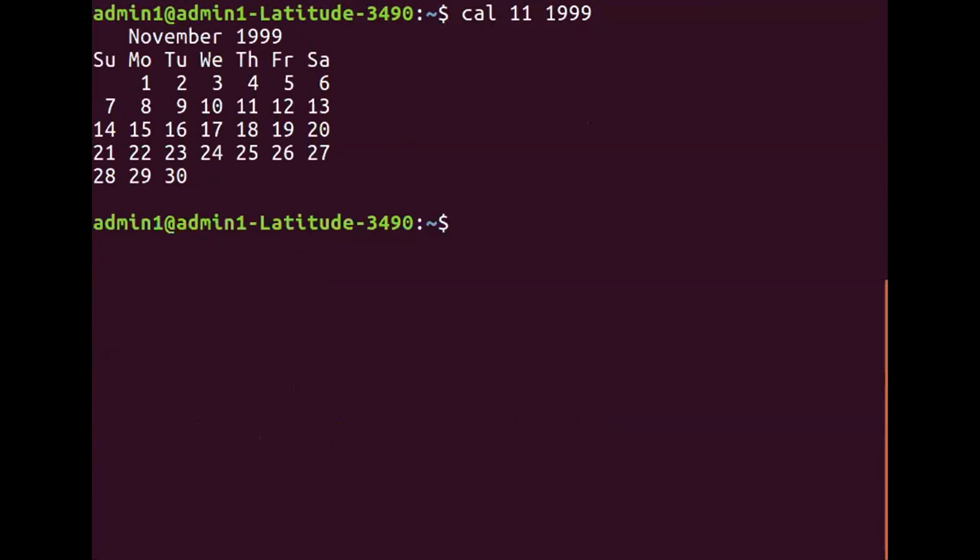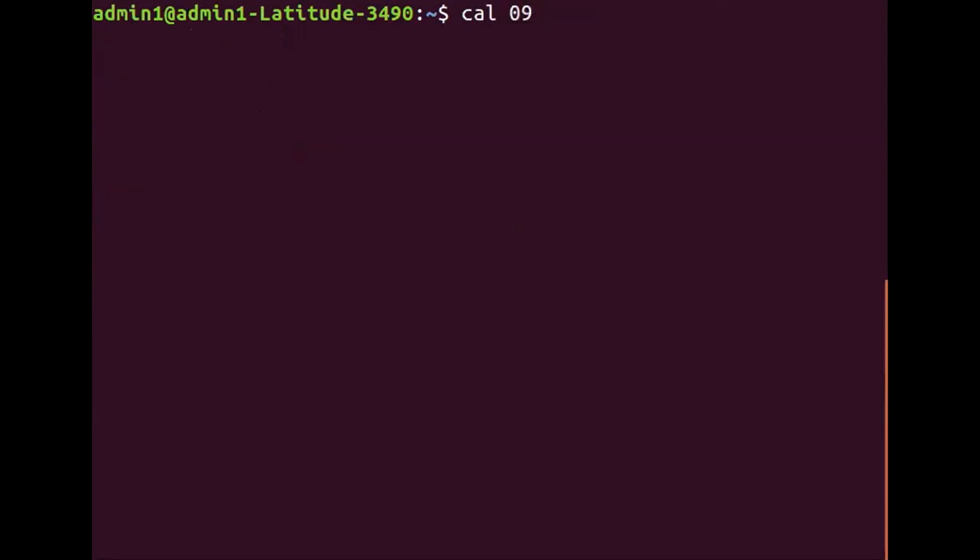Since I've already discussed this cal command in our Linux class, for all those who attended, it will not have much interest now. One of the strangest calendars in the entire history of our world, the earth, is 1752. Cal 9 1752 will display the September month of 1752, and please closely observe the output of this particular command.